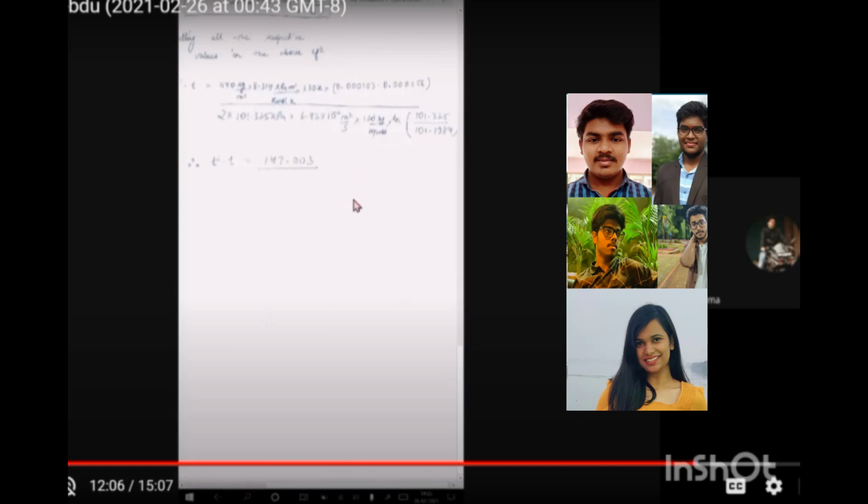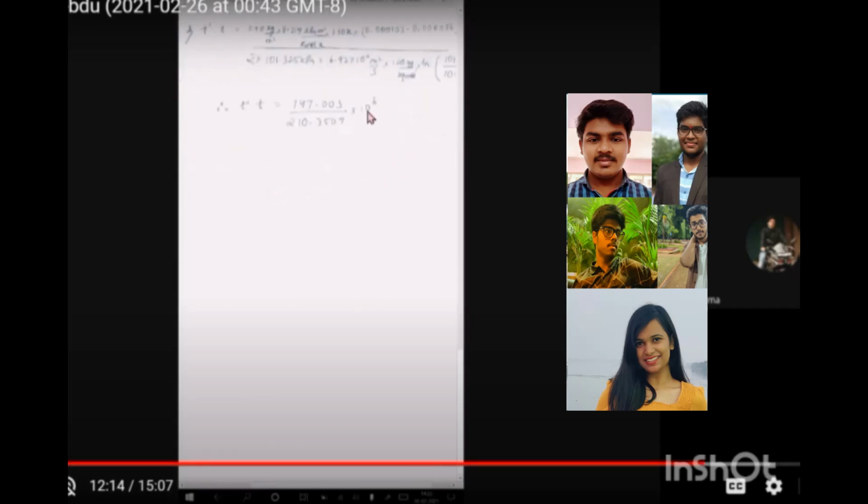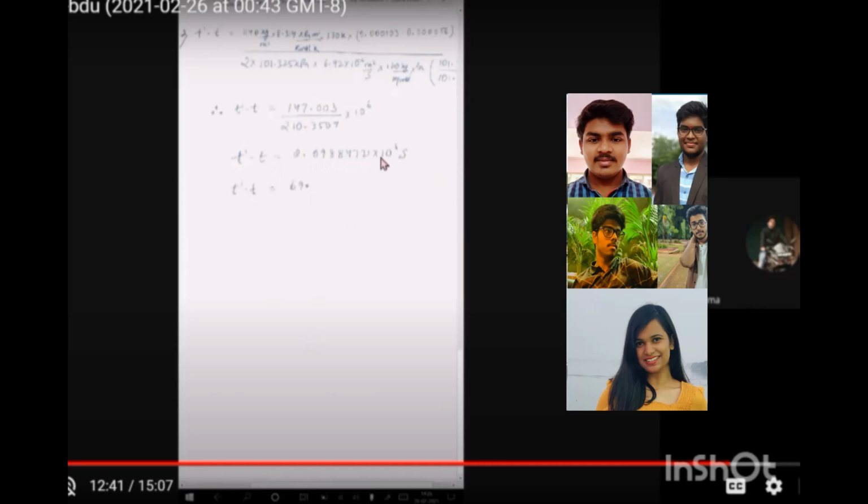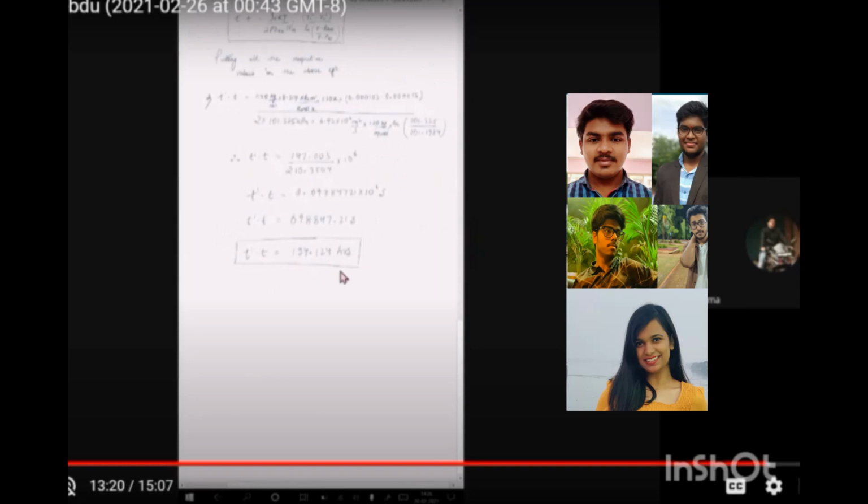On calculating, we have got in the numerator 147.003 divided by 210.3507 into 10 power 6. That is the delta T. On solving, we have got delta T as 0.69884721 into 10 to the power 6 second, which is 698847.21 second. In hours, it is 194.124 hours. So this is the time required for sublimation of 3 gram of naphthalene from initially 5 gram of naphthalene.